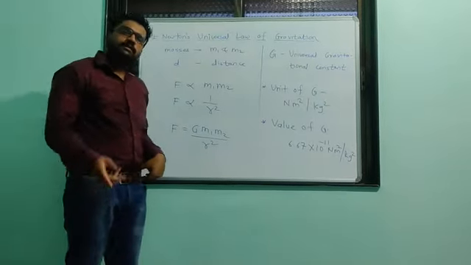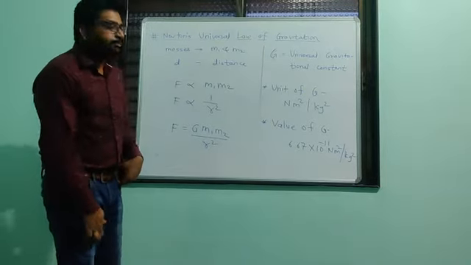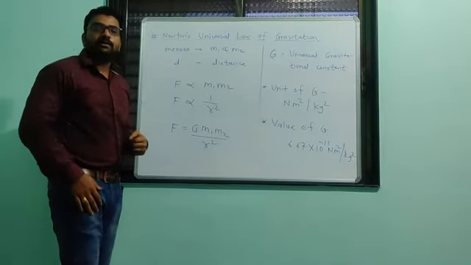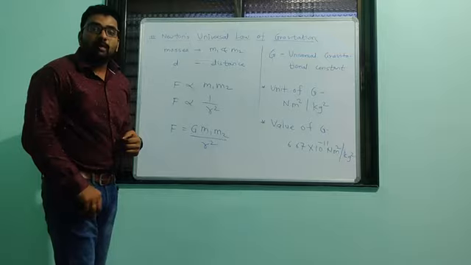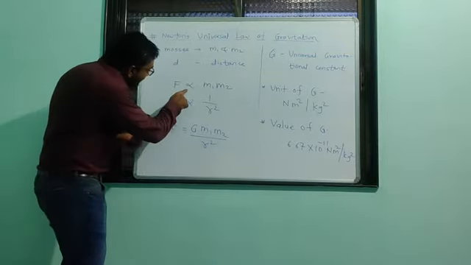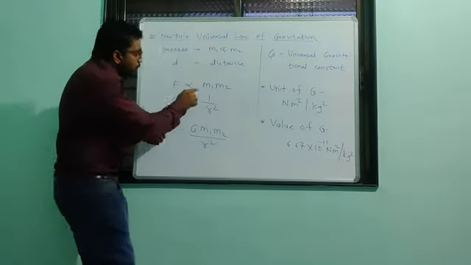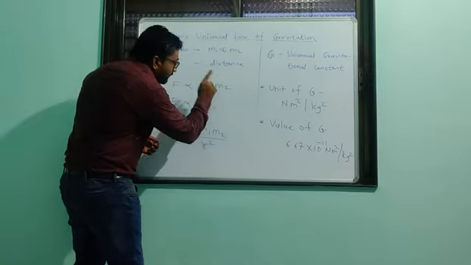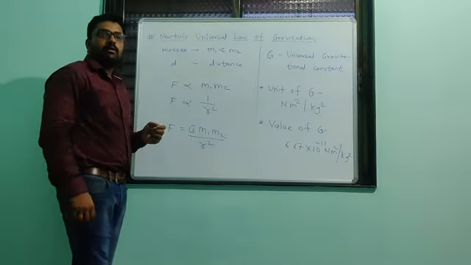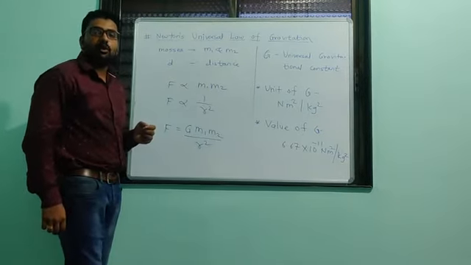Now Newton tells us that the force of attraction between two massive bodies is directly proportional to the product of their masses, m1 and m2.